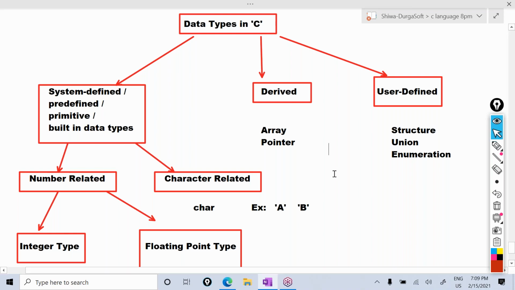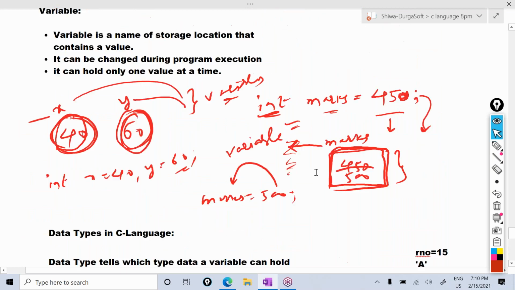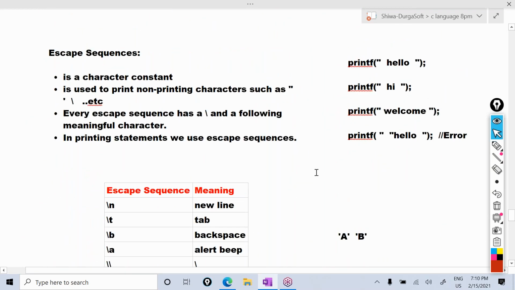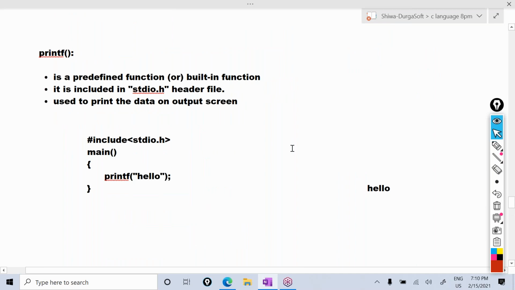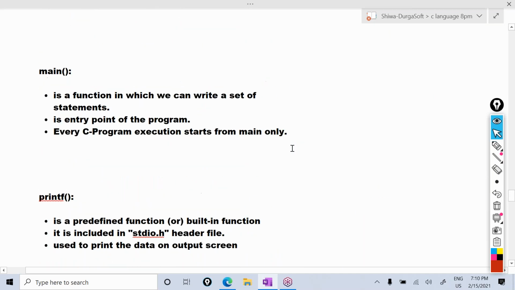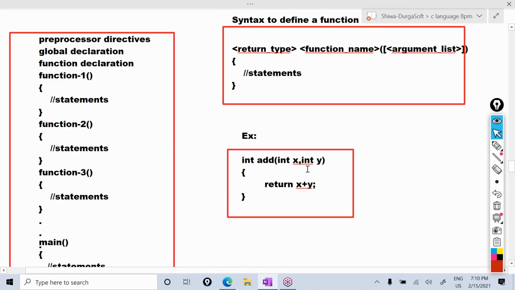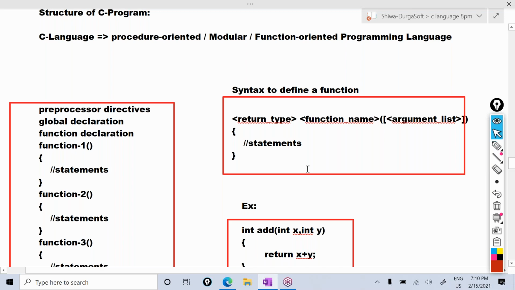In the third session, we discussed what are escape sequences and data types. Before that, we discussed the structure of a C program: what is main, what is printf, where we write the program, how we can execute.